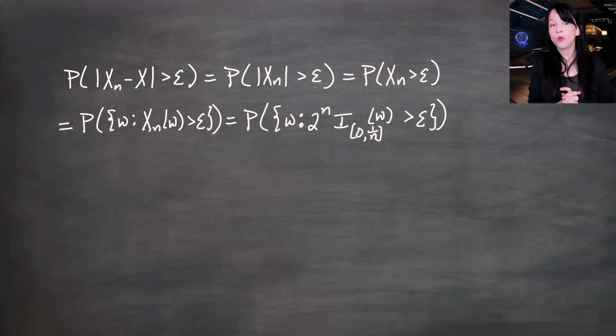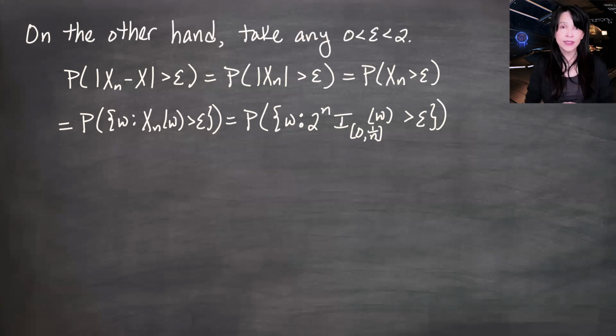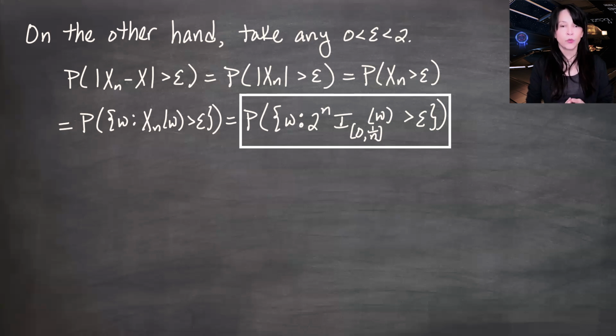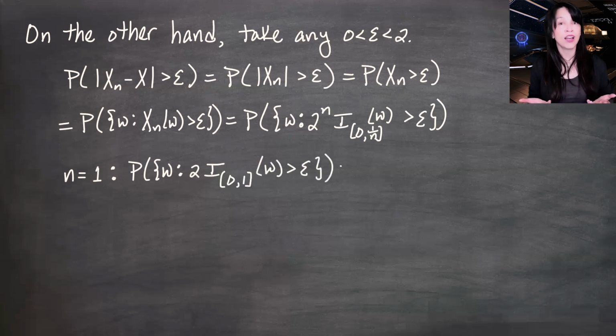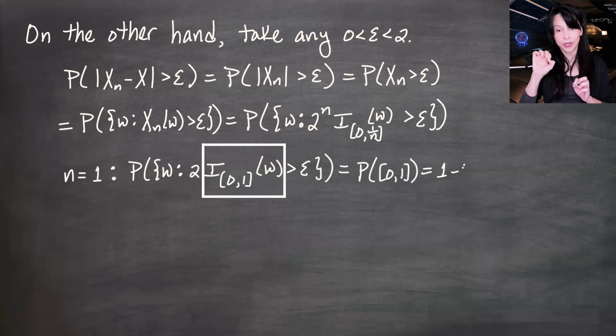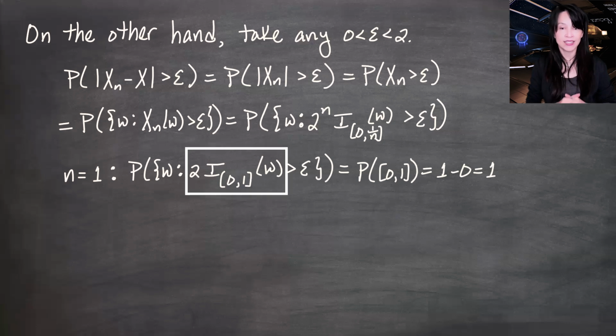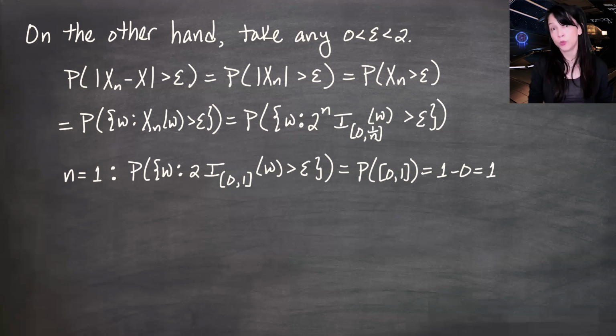Looking at this, I think I want to choose an epsilon between 0 and 2, not inclusive, and here's why. Let's look at this quantity when n is 1. When n is 1, we want the set of omegas for which 2 times 1, because I'll get the entire interval [0, 1] inclusive. So any omega in there that is between 0 and 1, this indicator is going to be 1, and this is going to be 2, and that's definitely going to be greater than epsilon as long as I choose an epsilon between 0 and 2. So this probability is 1.